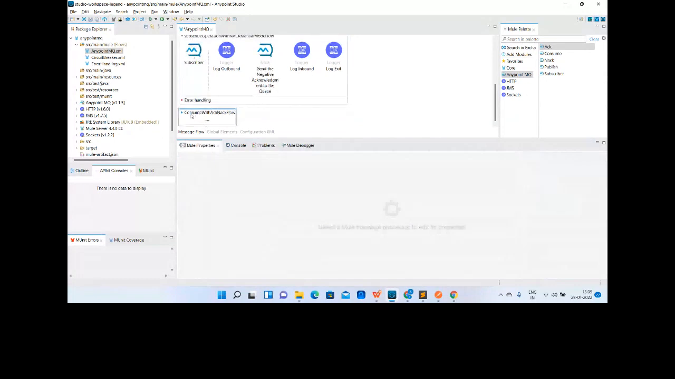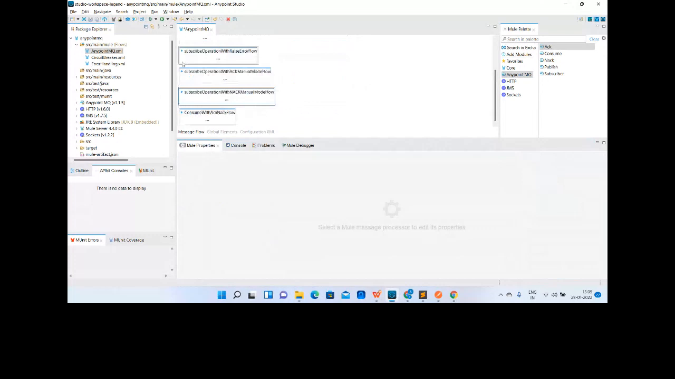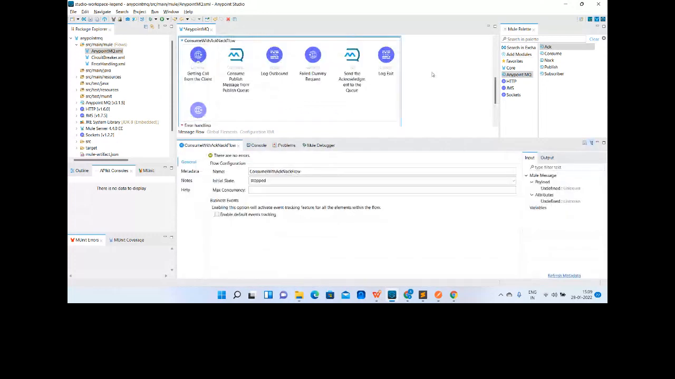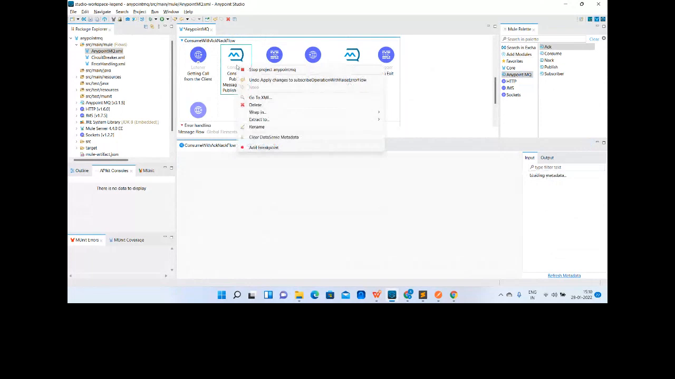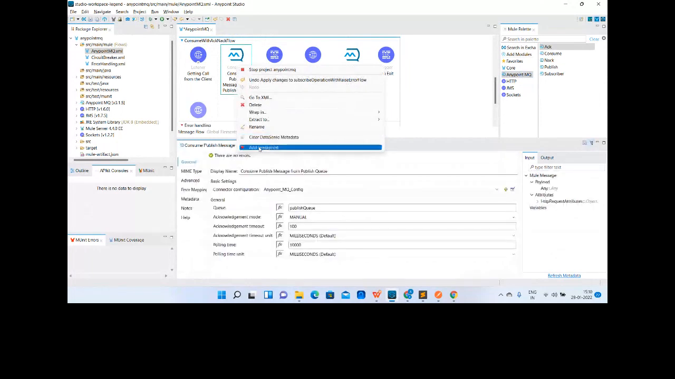I'm not showing this flow. I will just show you the consume operation. Now, consume has to be placed in the process section. As I told you, it has to consume the message, so it has to be placed in the process section. So let me add it.